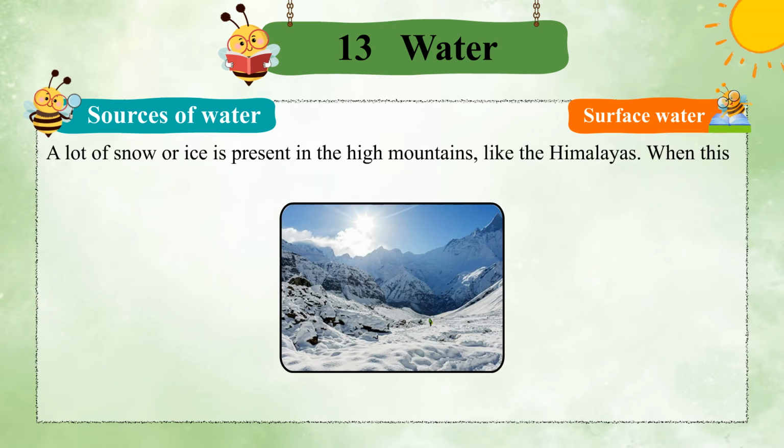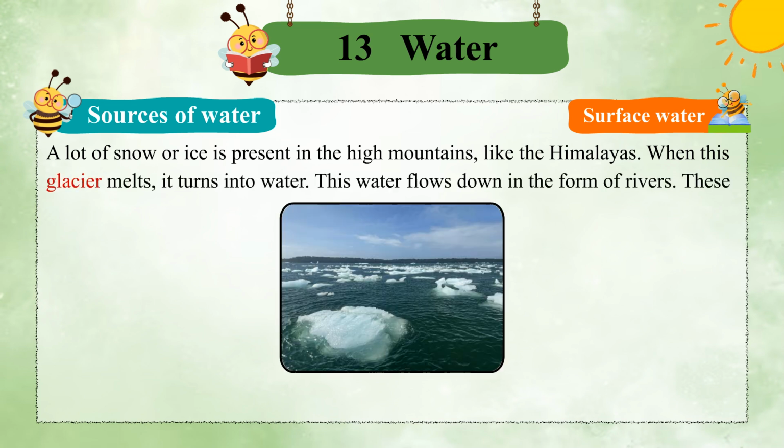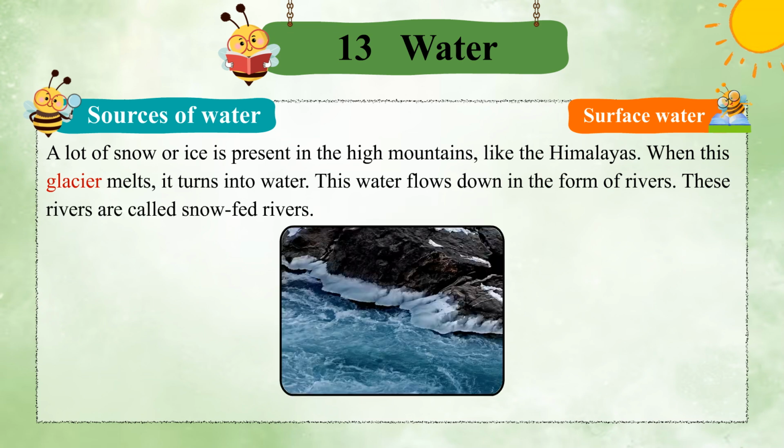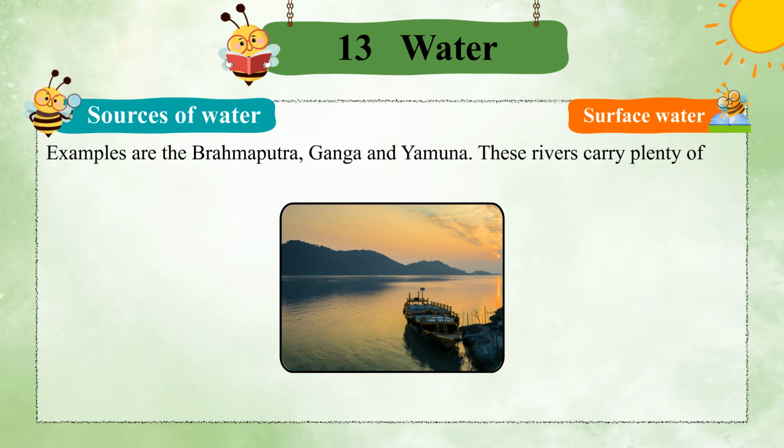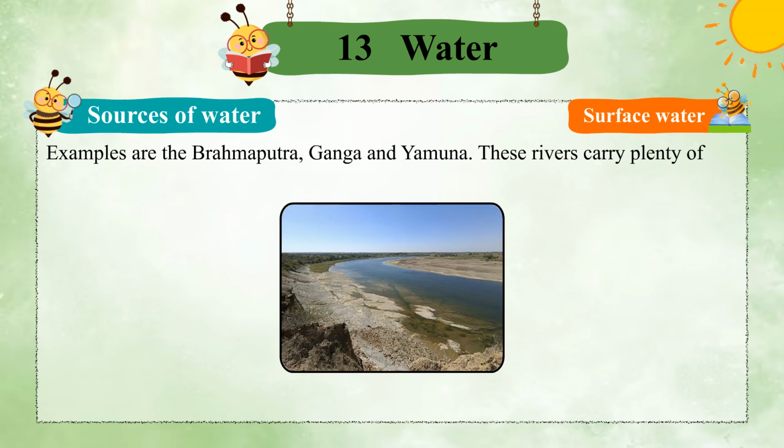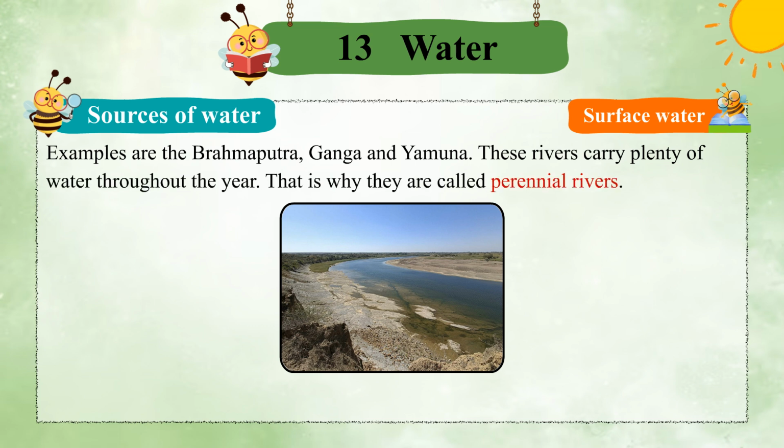A lot of snow or ice is present in the high mountains, like the Himalayas. When this glacier melts, it turns into water. This water flows down in the form of rivers. These rivers are called snow-fed rivers. Examples are the Brahmaputra, Ganga and Yamuna. These rivers carry plenty of water throughout the year. That is why they are called perennial rivers.